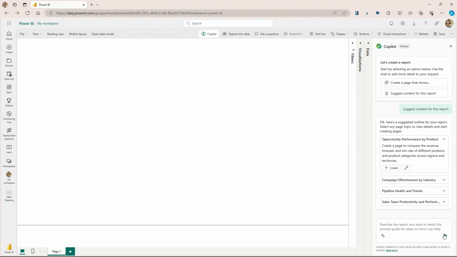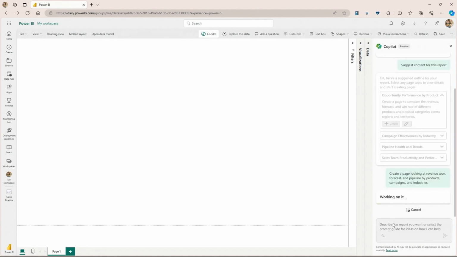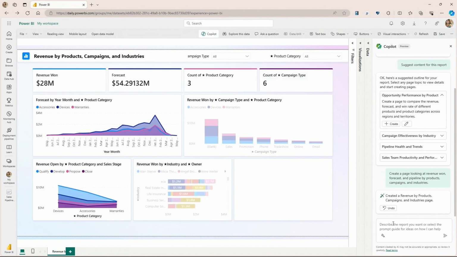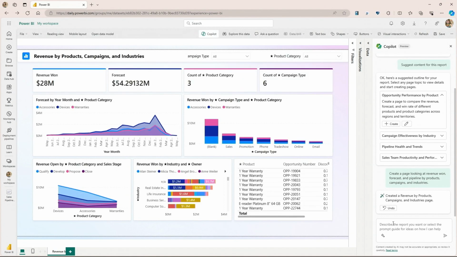So Copilot automatically looks at the data model. It helps me suggest some pages, for example, looking at things like opportunity performance by product or pipeline health, and I can just add those pages directly inside if I wish to do so. But I actually know what I want in this case. I'm going to create a page that looks at revenue and forecasts and pipeline by product. And there we go. Copilot was just able to automatically build me this beautiful report in just a matter of seconds.